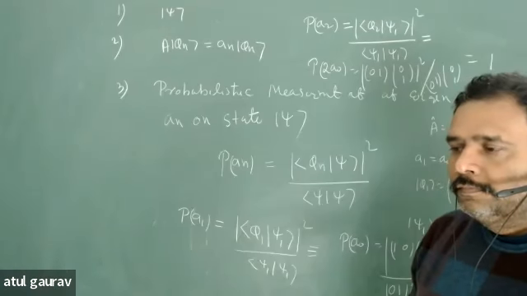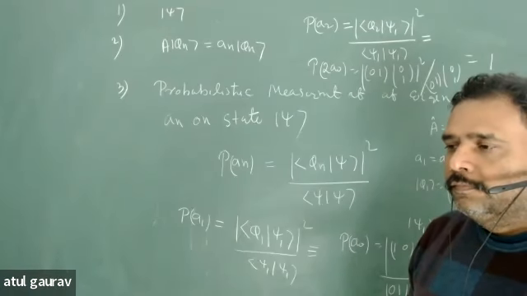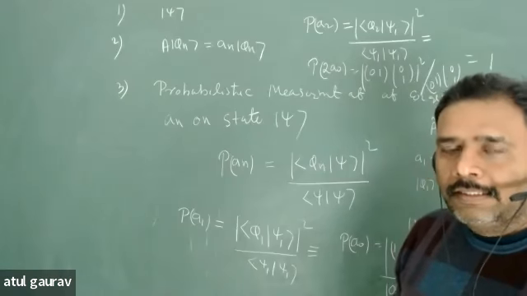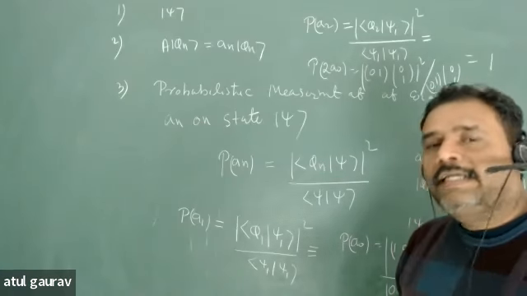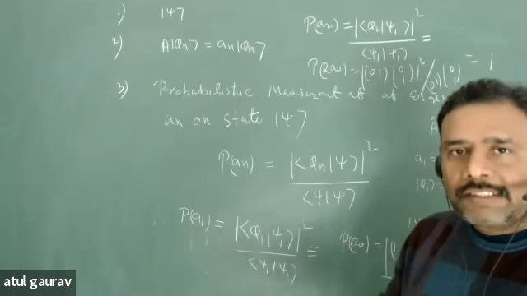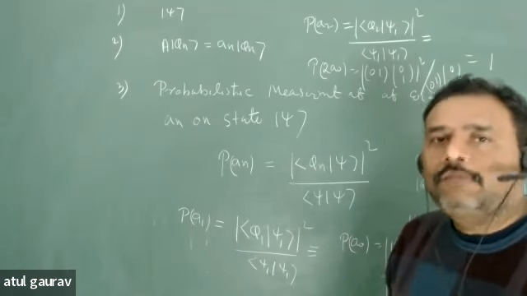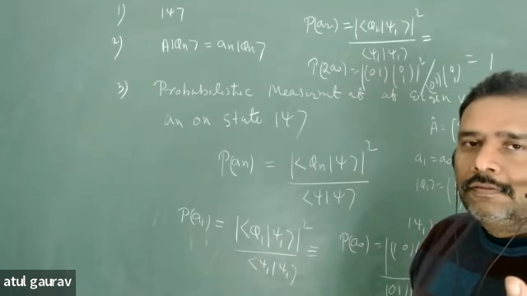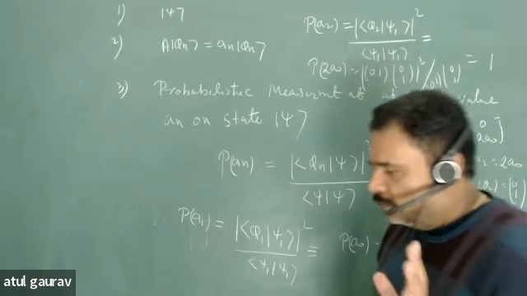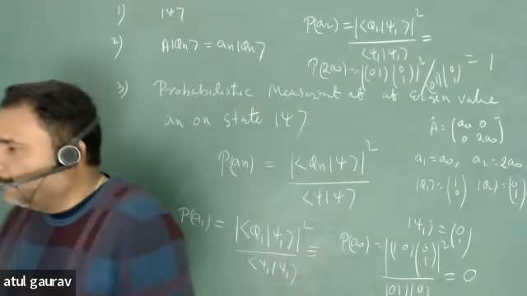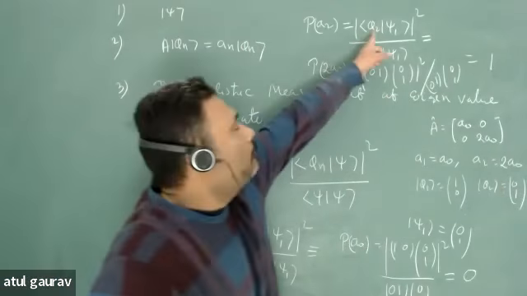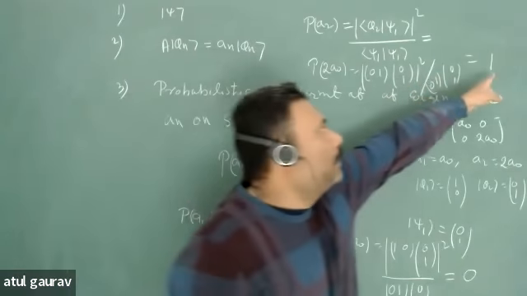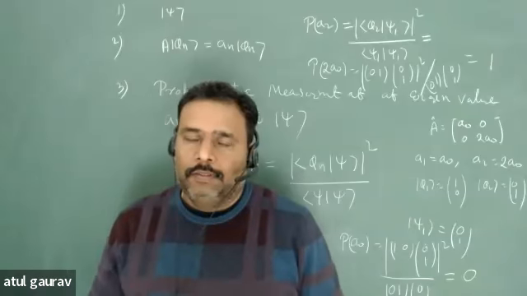Yes, eigenstate is only 0, 1. Because your eigenstate is actually a state. Your eigenstate is not a mixed state. Sorry, your state is not a mixed state. This is just one of the eigenstates, isn't it? समझ रहे हो ना? Because this phi 2 and psi 1 is the same thing. So why are you getting 100% probability?